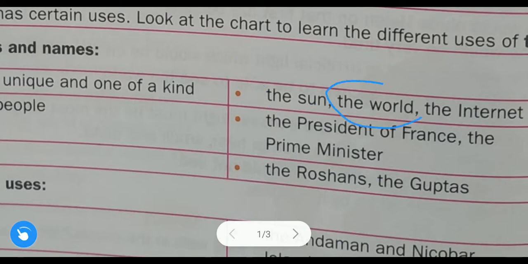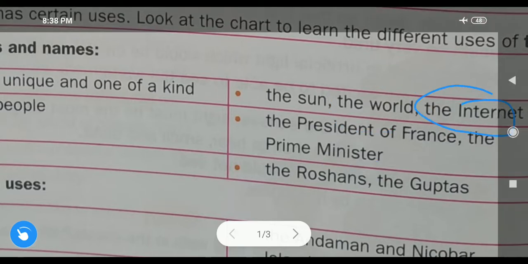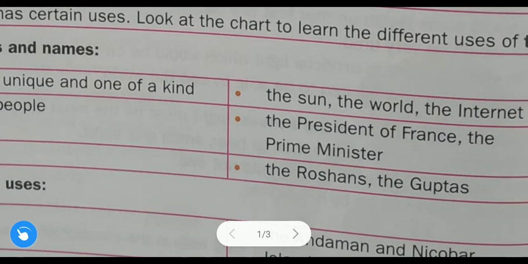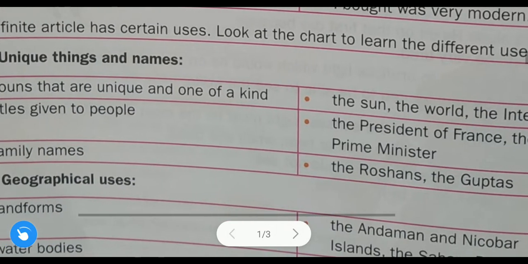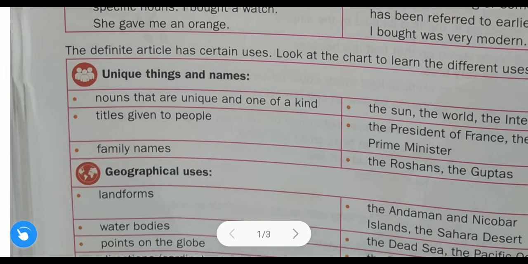The world. Do you say the worlds? Are there many worlds? No. That is a unique world, only one type of world. That is why the world. The internet. There is only one type of internet. That is also a unique word. That is why the internet. We will discuss it one by one, and just remember these examples.